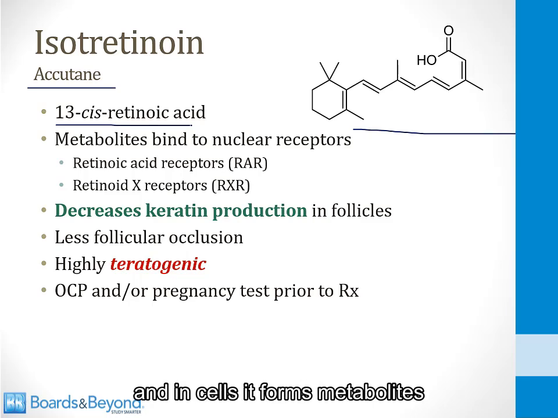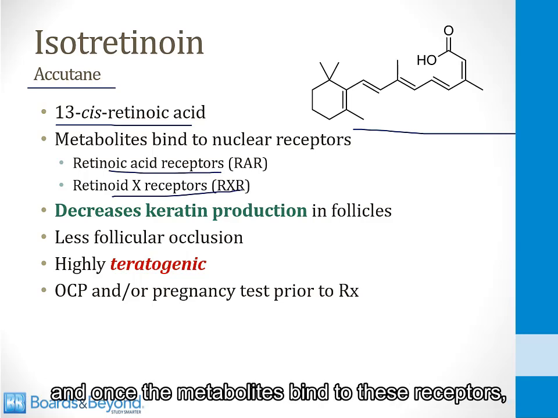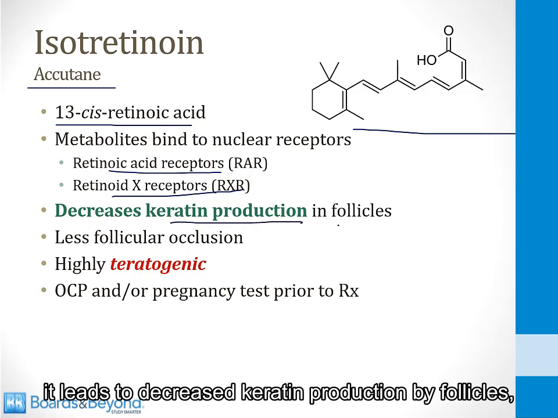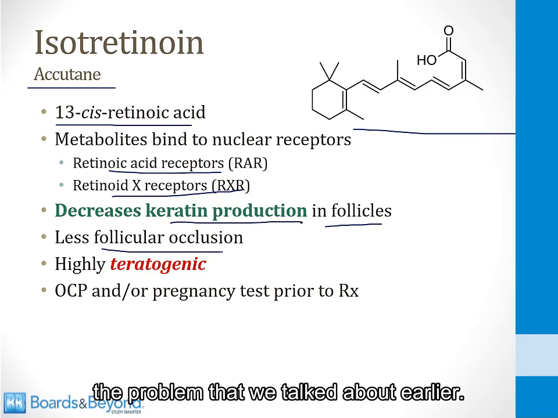And in cells, it forms metabolites that bind to nuclear receptors like retinoic acid receptors and retinoid X receptors. And once the metabolites bind to these receptors, it leads to decreased keratin production by follicles and therefore less follicular occlusion, the problem that we talked about earlier.